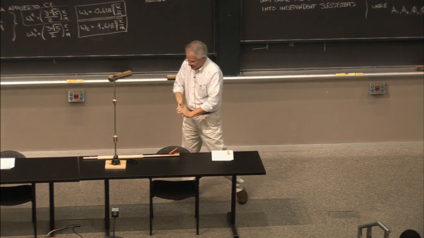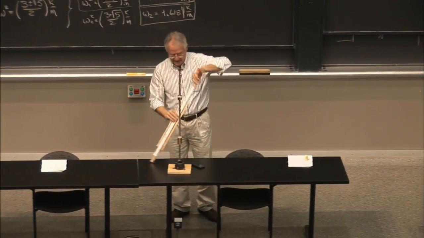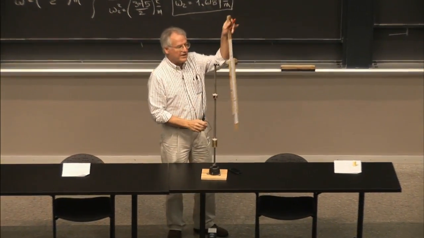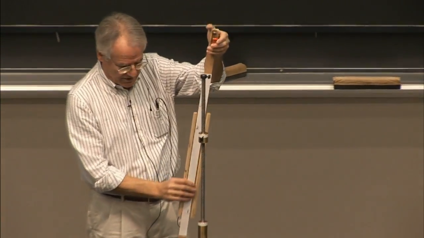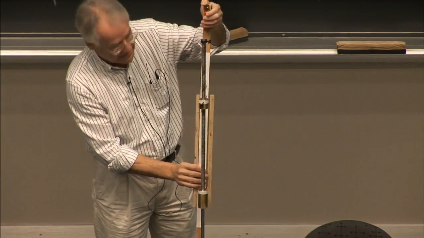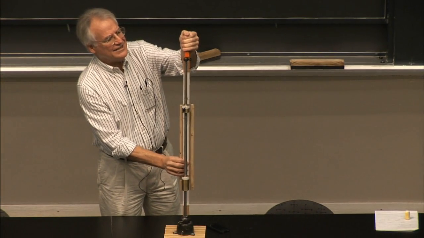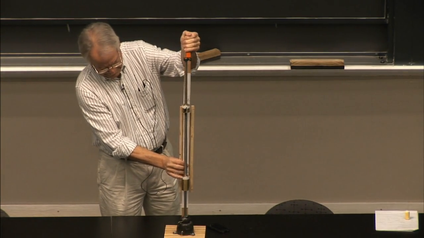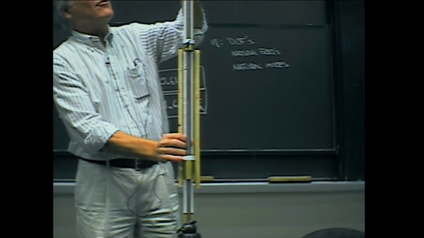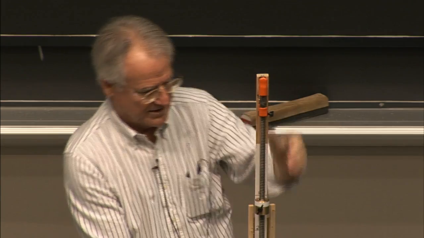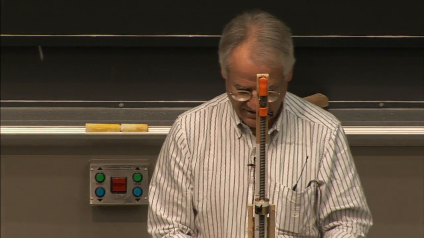And sparing no expense, we have here, fresh from my basement, a custom-made initial conditions setting device, which I can hopefully use without killing myself. Here's what we have.